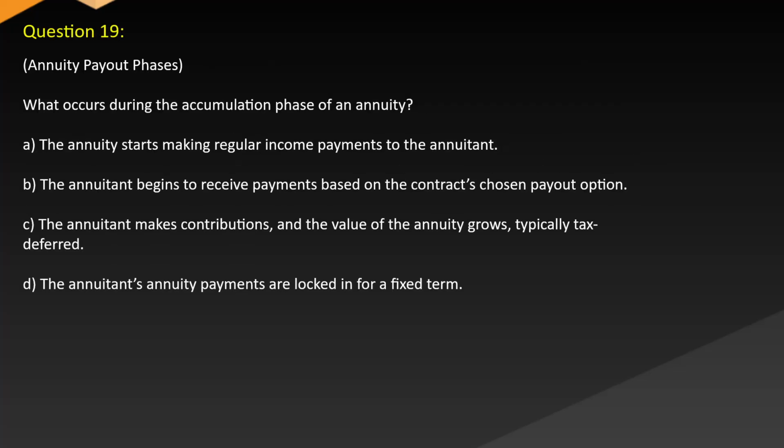What occurs during the accumulation phase of an annuity? A. The annuity starts making regular income payments to the annuitant. B. The annuitant begins to receive payments based on the contract's chosen payout option. C. The annuitant makes contributions and the value of the annuity grows, typically tax deferred. D. The annuitant's annuity payments are locked in for a fixed term.